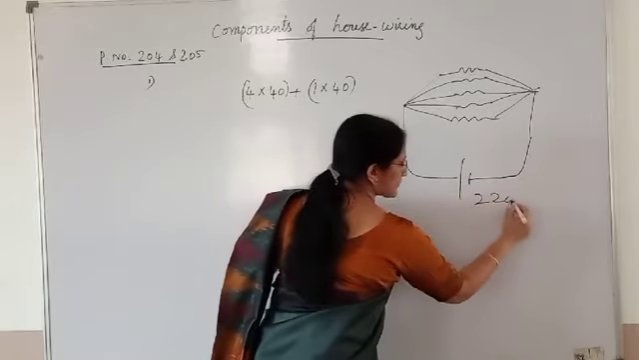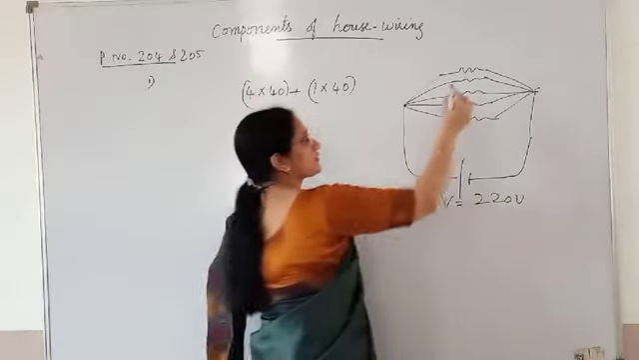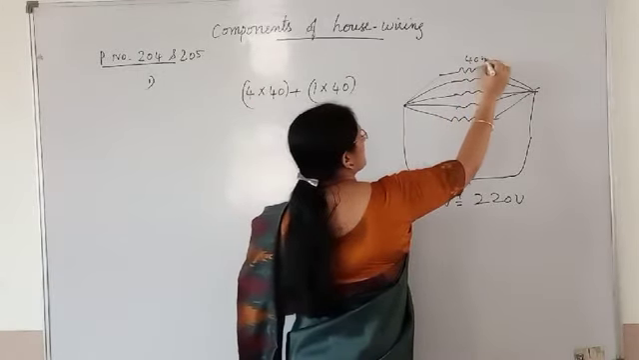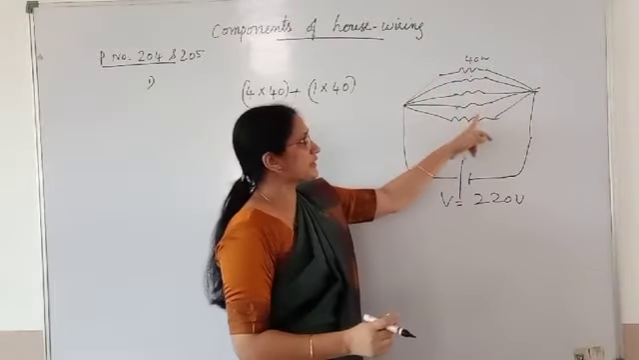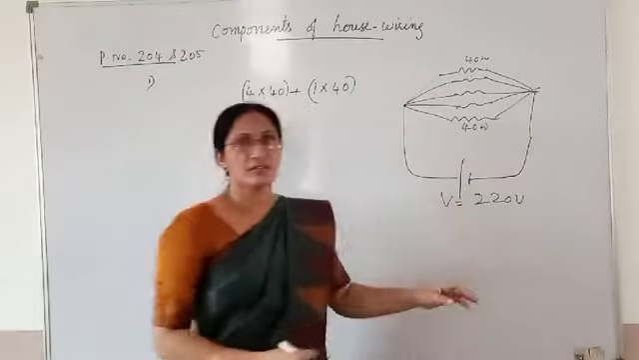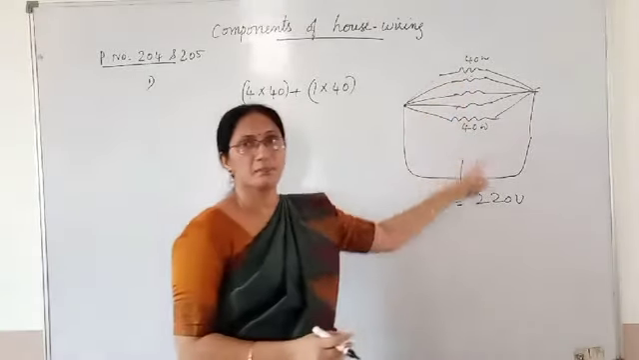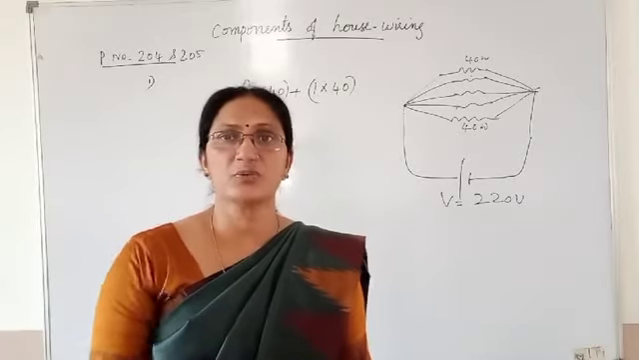The supply is of 220 volt. Suppose these are the 40 watt bulbs, and this is a 40 watt tube light. When certain devices are joined in parallel, total power is the sum of individual power.